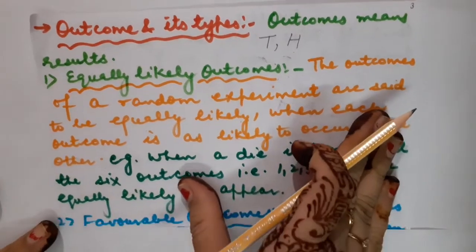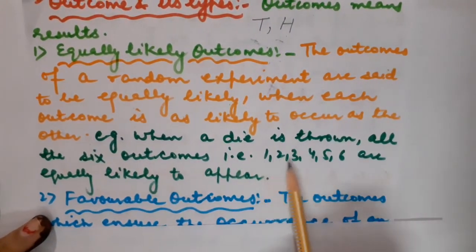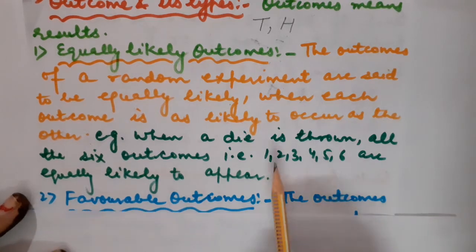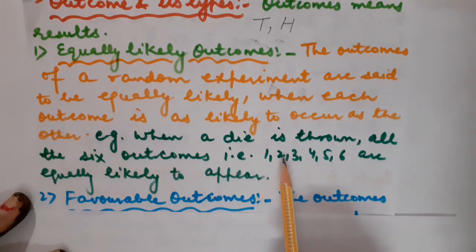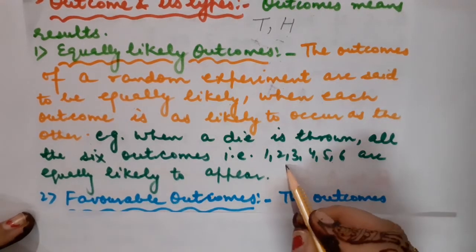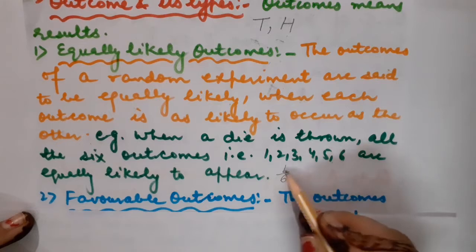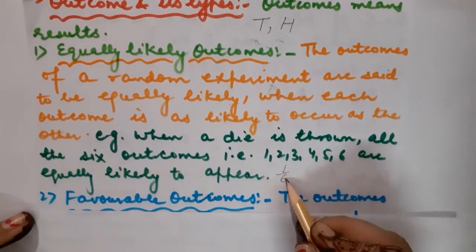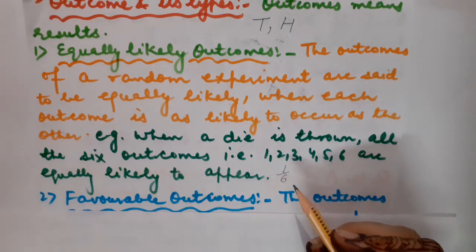For example, whenever we throw a die, we know that there are equal chances of getting digits 1 to 6. You can get either 1, 2, 3, 4, 5 or 6. So what will be the probability for each and every outcome? It will be 1 upon 6, for 1, for 2, for 3, for 4, for 5 as well as for 6. Because in probability you count the number of favorable outcomes.